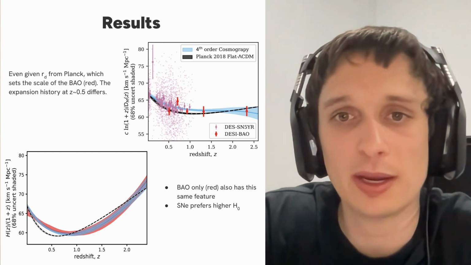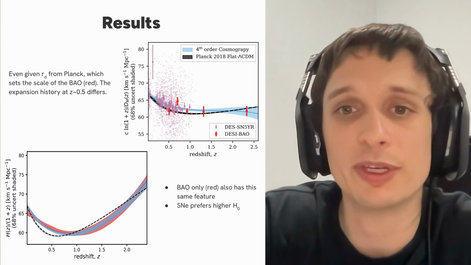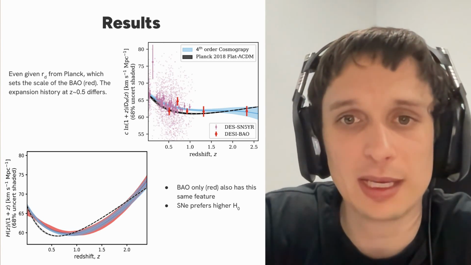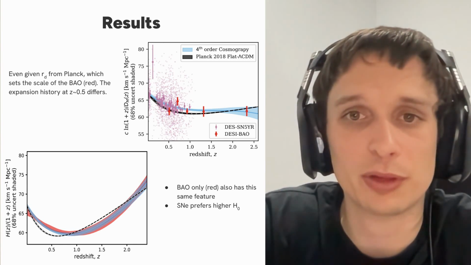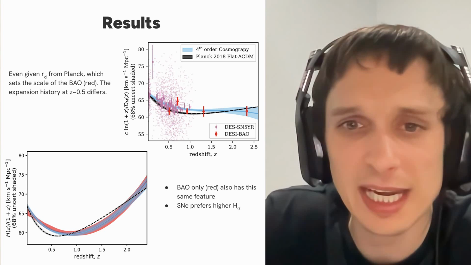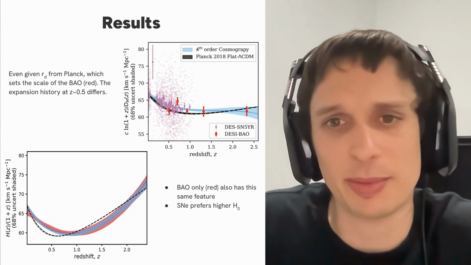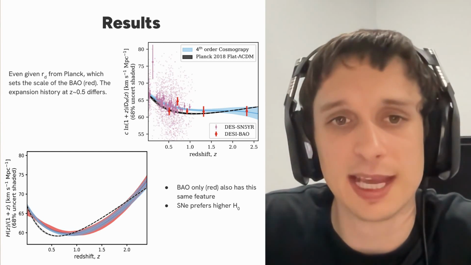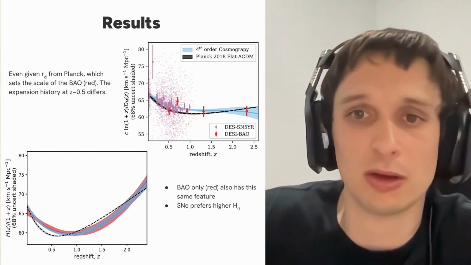So at the top right, we have the overlaid DESI BAO measurements in red, as well as the supernova data in pink. The measurements with error bars are binned supernova measurements. And you can see that at about redshift 0.5, we have these different expansion histories, even given the scale which was set by Planck of the BAO.